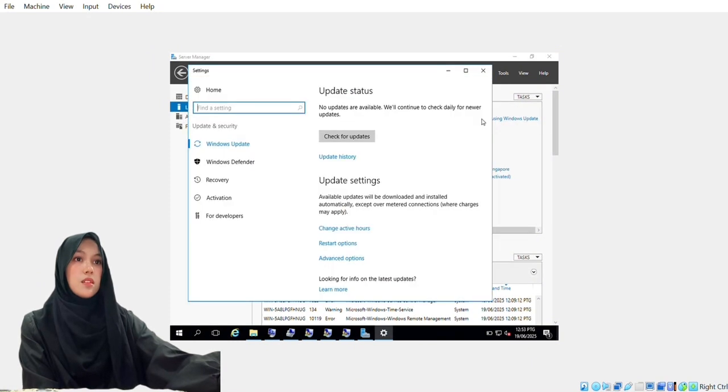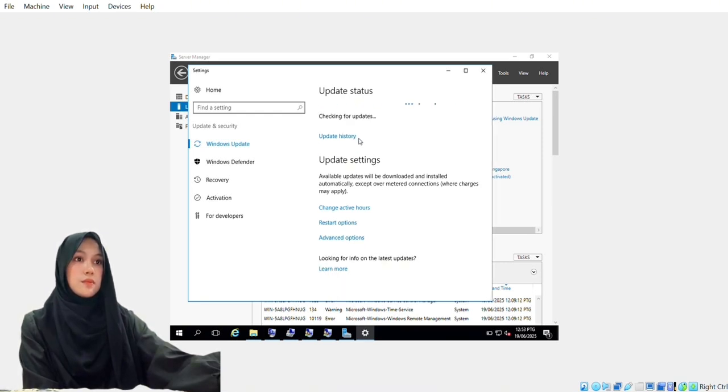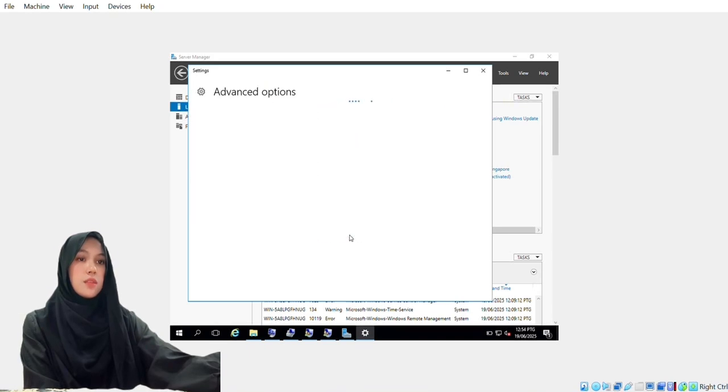Then, it will show the page for Windows Update. Make sure to look under the update status and click on the box Check for updates. You can also click on the Advanced option and choose how updates are installed.